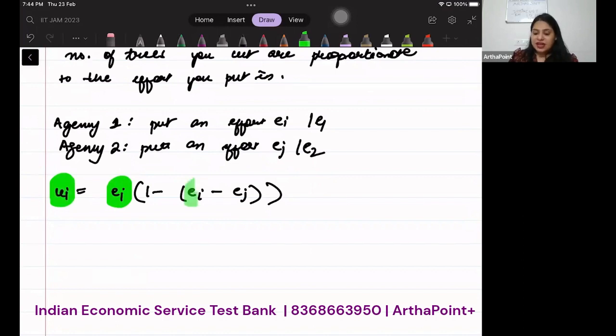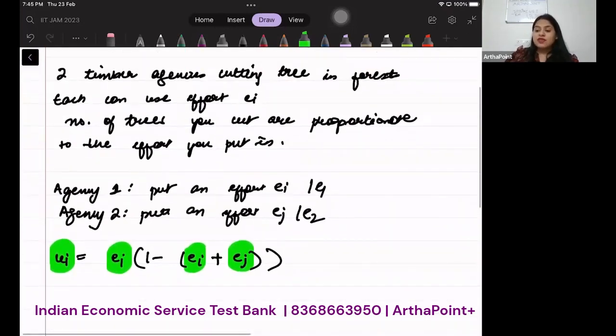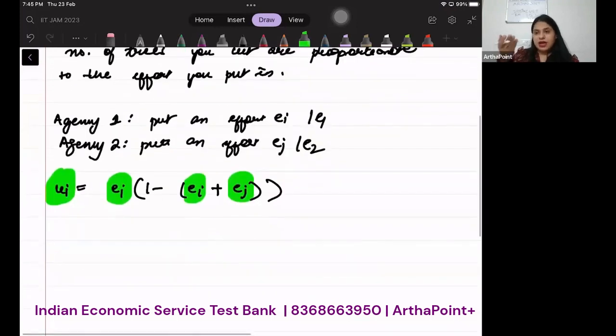But when the other agency puts more effort and cuts more trees, it is going to decrease the number of trees in the forest. And if there are fewer trees in the forest, it will reduce my utility. So the other agent's increased effort means fewer trees will remain in the forest because they will take the trees. So my utility will decrease. This is what this question is saying.